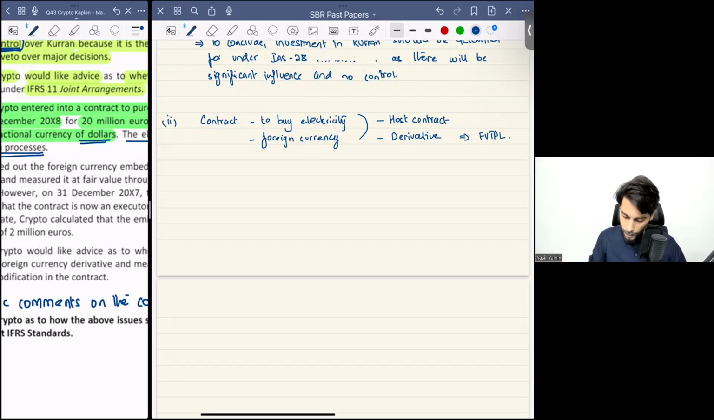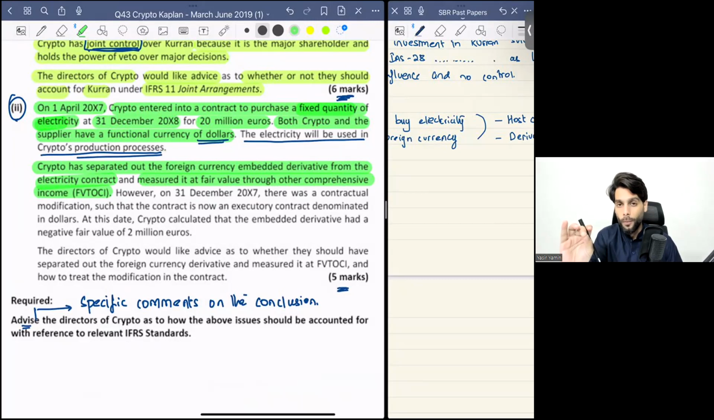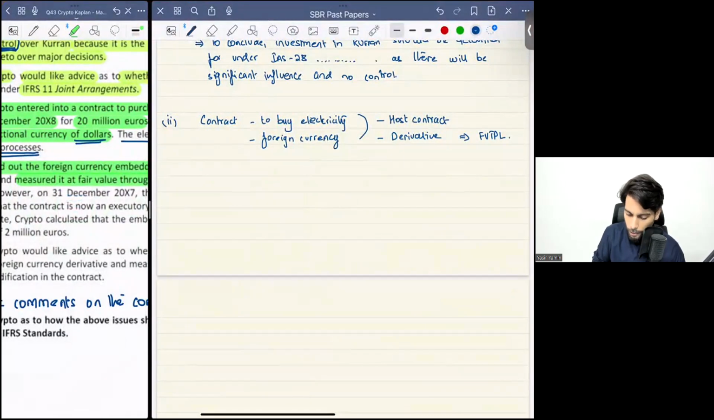Okay. So if we read the question further, it says that Crypto has separated out the foreign currency embedded derivative from the electricity contract and measured it at fair value through other comprehensive income. Now, this is a major flaw. So if I were to write an answer, I can write a particular draft for you guys as well, that according to IFRS 9,